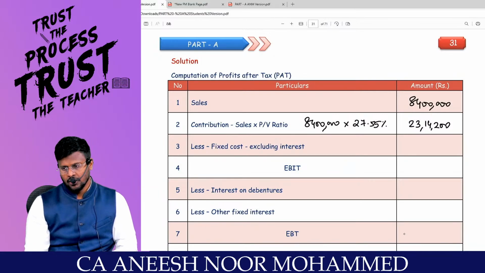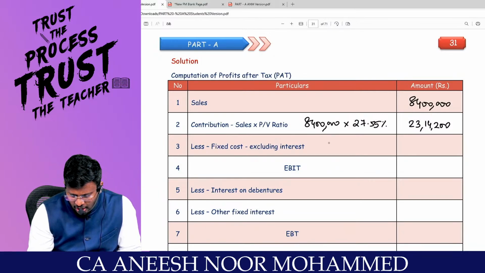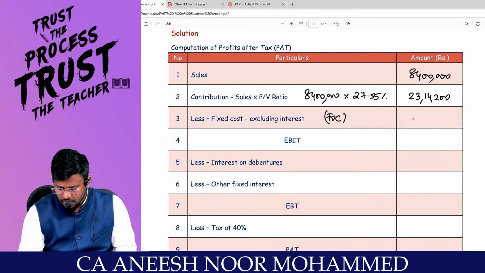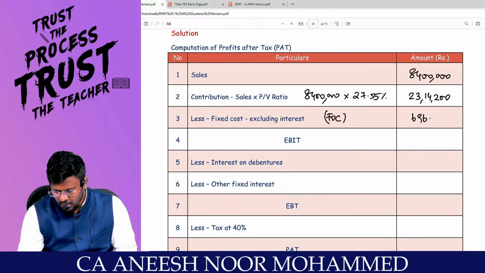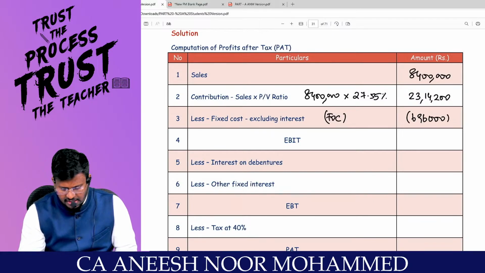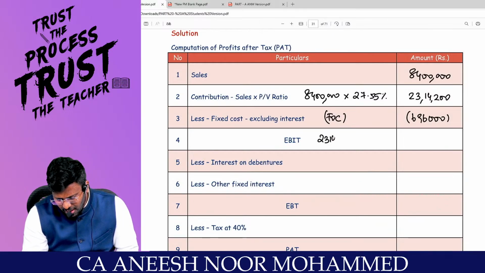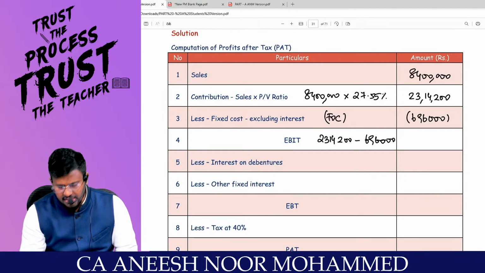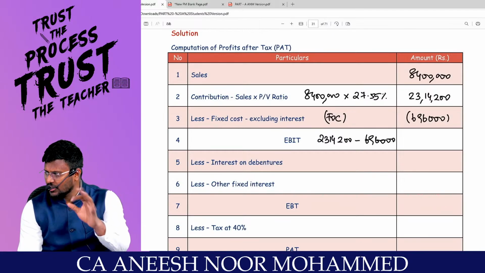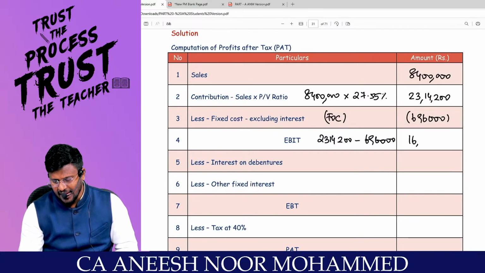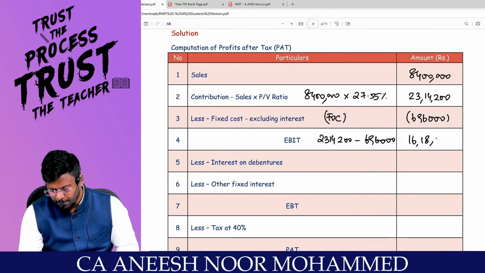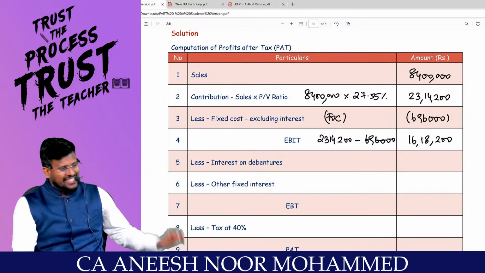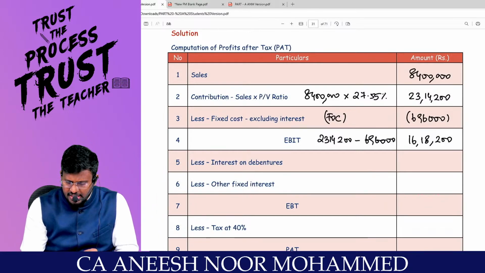From that I have to reduce the fixed operating cost. Is it given in the question? Yes, sir. How much? 6,96,000. So 23,14,200 minus 6,96,000 gives the earnings before interest and tax: 16,18,200. So 16 lakh 18,200 is the EBIT.